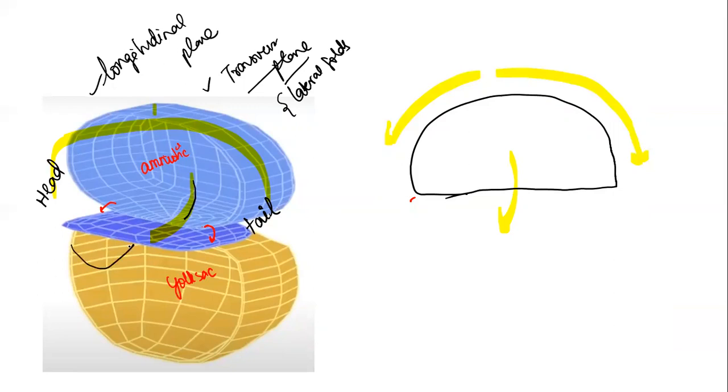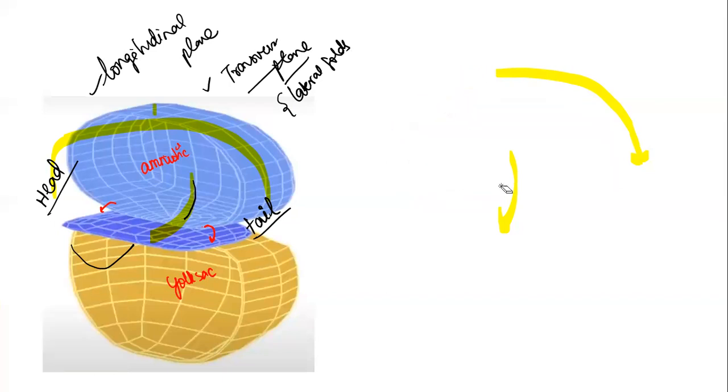I'll show you a picture, you will understand, but just orient yourself to this picture. You have got a longitudinal plane and a transverse plane. The longitudinal plane is going to give rise to head and tail folds. The transverse plane is going to give rise to two lateral folds, right? Now, let us get to the picture here.